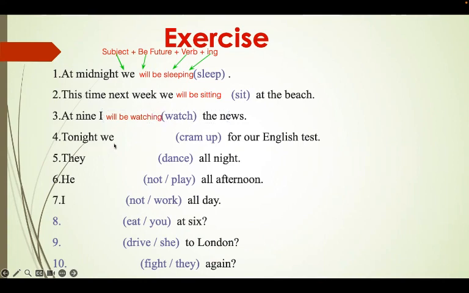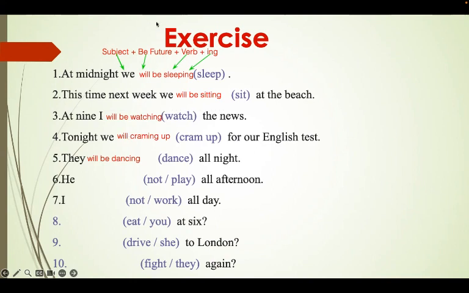4, tonight we cram up for our English test. Okay, so tonight we will, very good. The verb is cram, okay, cram, and then ing, cramming up for our English test, correct. D, they dance, they, very good, will be dancing all night.